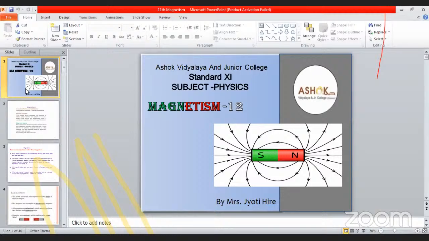That is the magnetic field due to a bar magnet at an arbitrary point. That means you have seen the magnetic induction or the magnetic field at the axial point, and the magnetic field at the equatorial point. But now we take a point which is not on the equator and not on the axis.